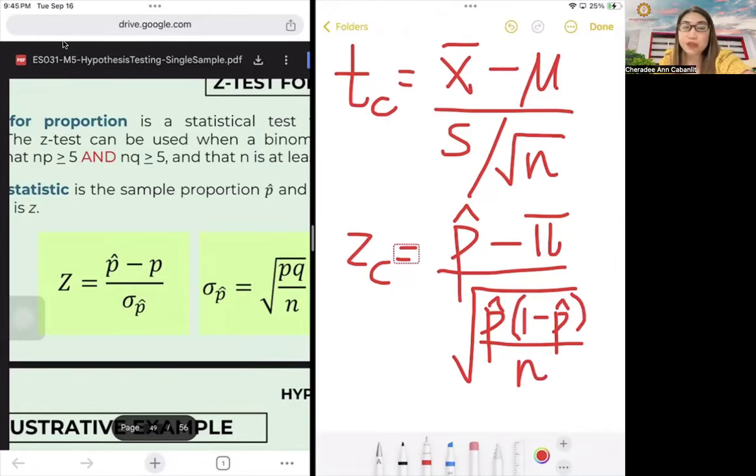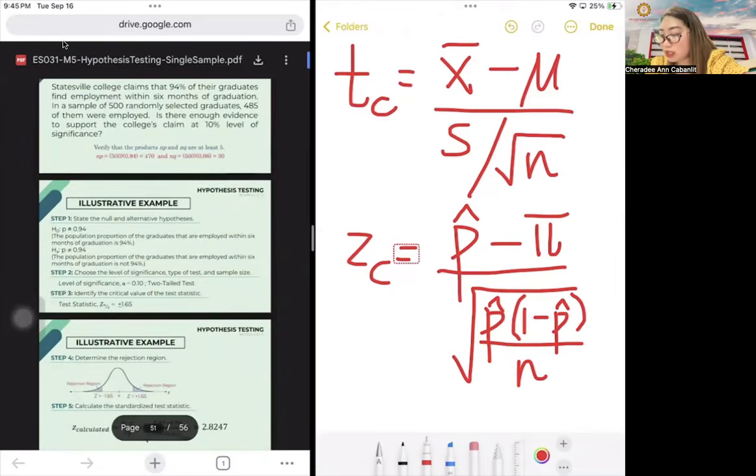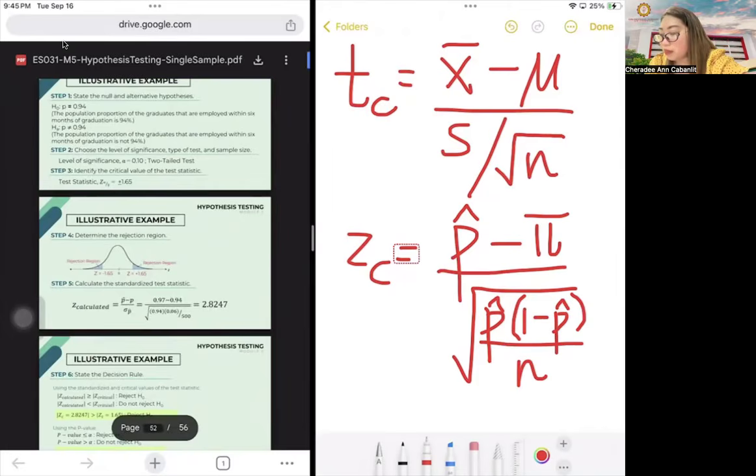The Q there is actually the difference of the proportion. So it's basically P hat, P hat. If P is 94%, then 1 minus P is 6%, that's Q.